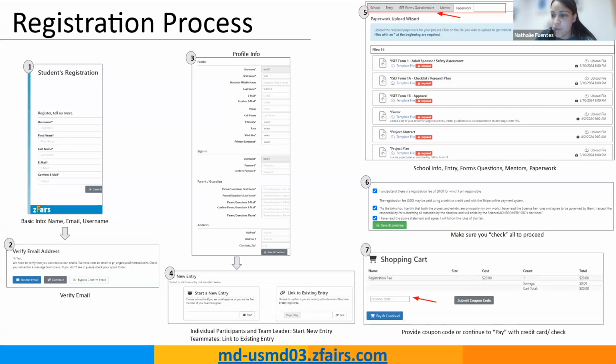I have to say, we do charge a $20 registration fee, and this is to help us with the cost of the fair. However, if you have a need and you cannot pay, no questions asked, please send me a message and I will send you a code. This is very important. I don't want the financial aspect to be in between you and participating in our fair. So please, no questions asked. Just click where it says coupon. I think there is a link in Zfairs. I will send you a code and you will keep moving forward with your registration.